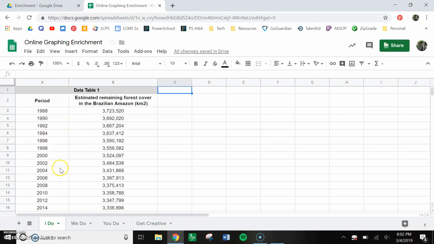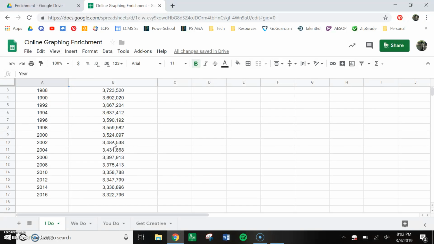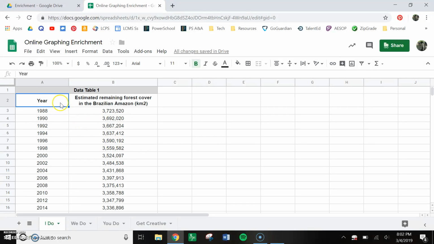So I do. I'm up first. In this data table, actually this should say year, what we're looking at is the year and the estimated remaining forest in the Brazilian Amazon. Sadly, you're going to notice that the amount of rainforest left in Brazil is decreasing over time. But we want to prove that with a graph.